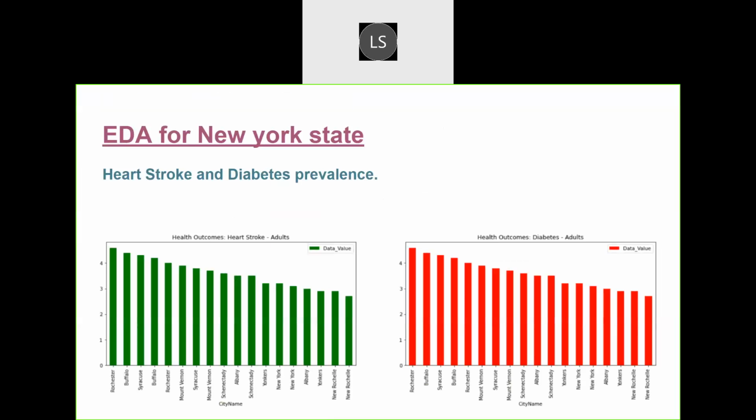We have done our EDA using PySpark in Databricks. While doing the EDA, we have concentrated on two particular states, that is New York and California. This is a graph that we have plotted for heart stroke and diabetes prevalence in the major cities of New York.